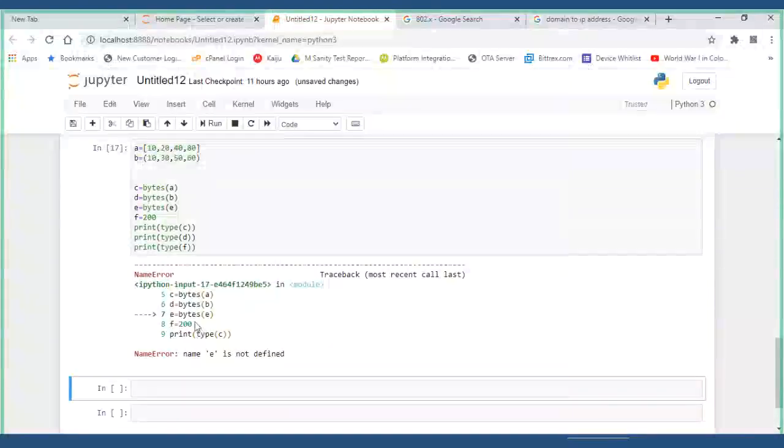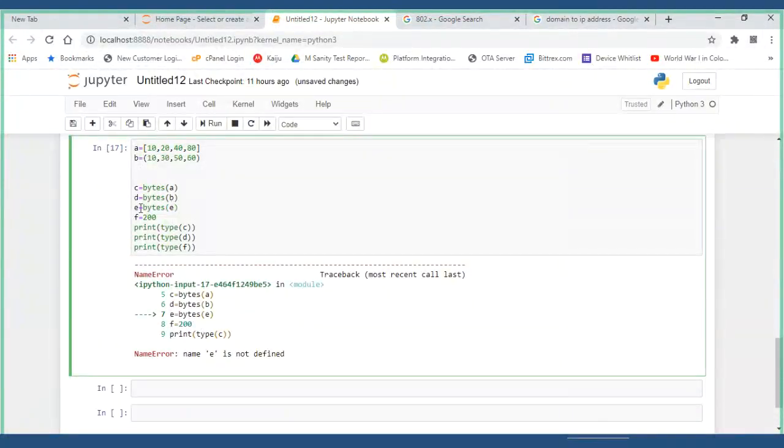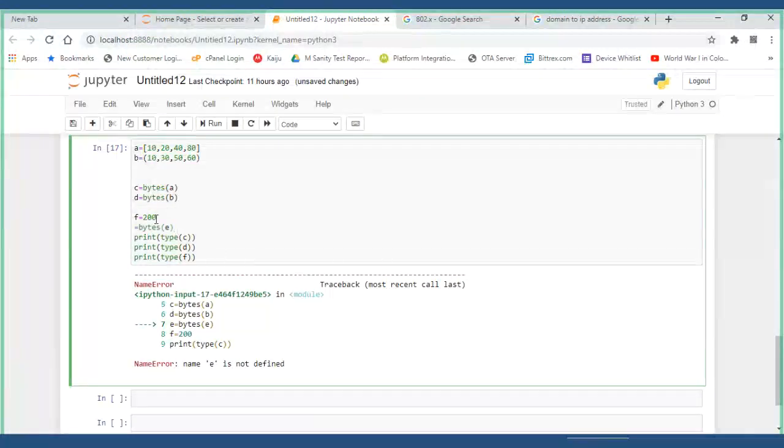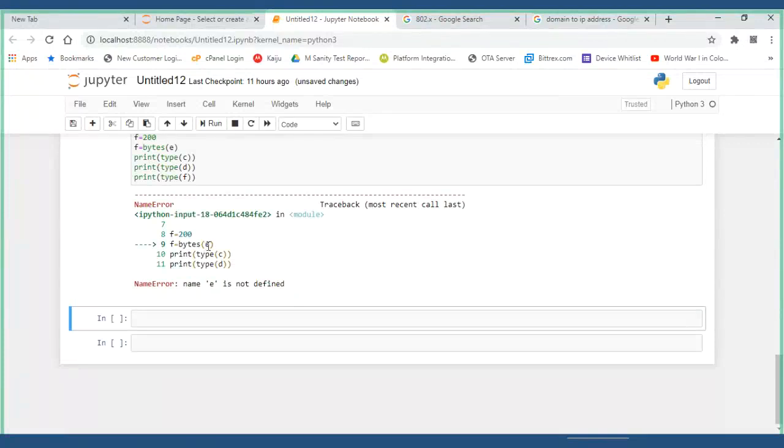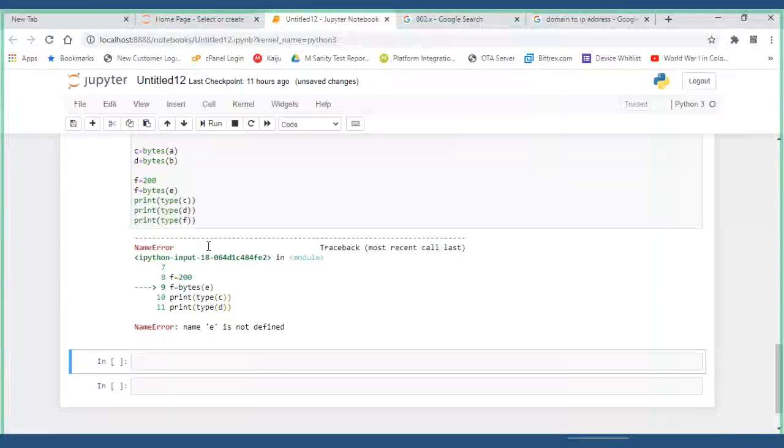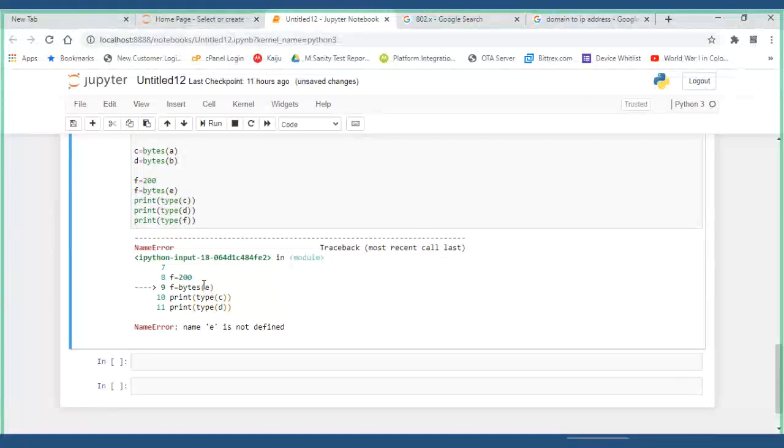F is equal to bytes of E. When I try giving some value, there is no sequence of characters, so what it did is bytes.